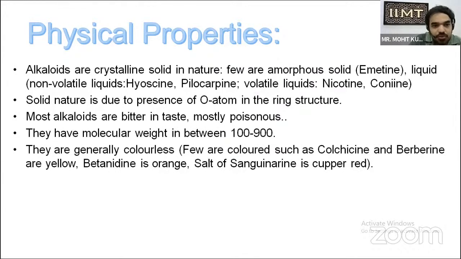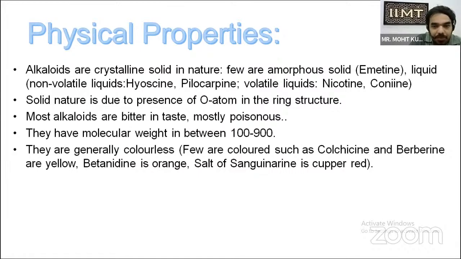Alkaloids are solid in nature because of the presence of the oxygen atom in the ring structure. Most alkaloids are bitter in taste and mostly poisonous, which also helps the plant in protection from insects and grazing animals. They don't eat the plants because of the bitter taste, and they are poisonous also. The molecular weight of alkaloids is between 100 and 900 Dalton. They are generally colorless, but a few are colored, like colchicine and berberine, which are yellow.